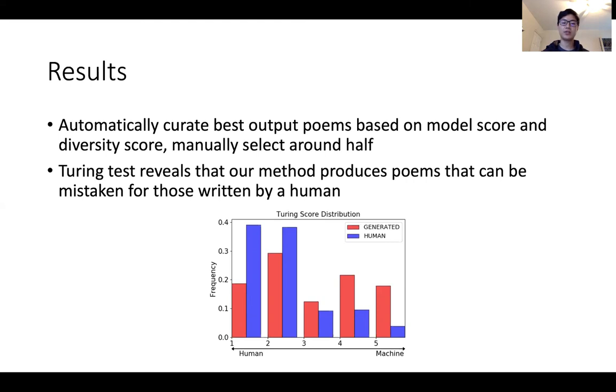And the results reveal that although the poems that were actually written by humans tended to be more frequently categorized as having, as like the participants thinking that they originated from humans, our automatically generated poems were fairly frequently mistaken for human generated ones.